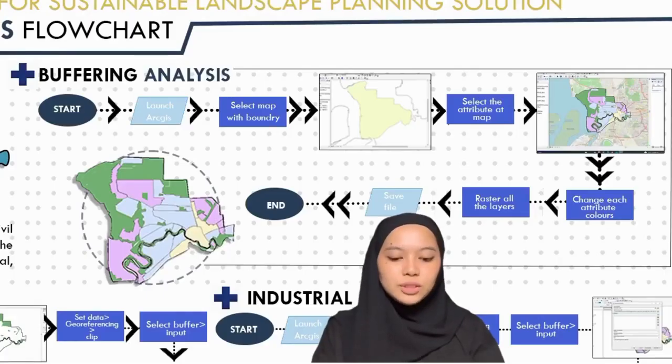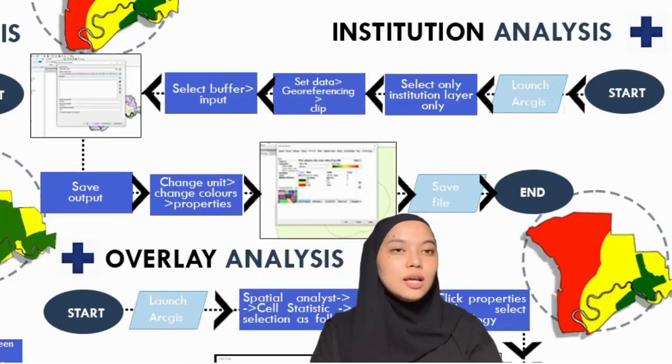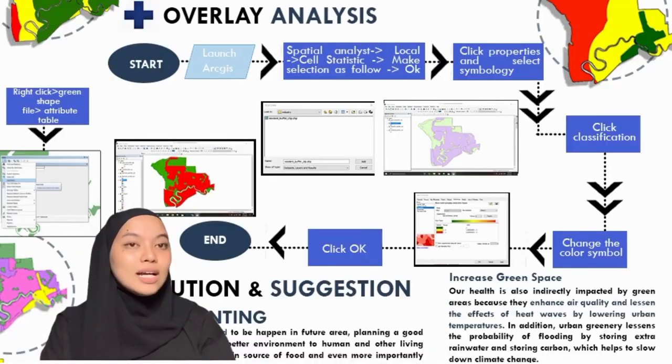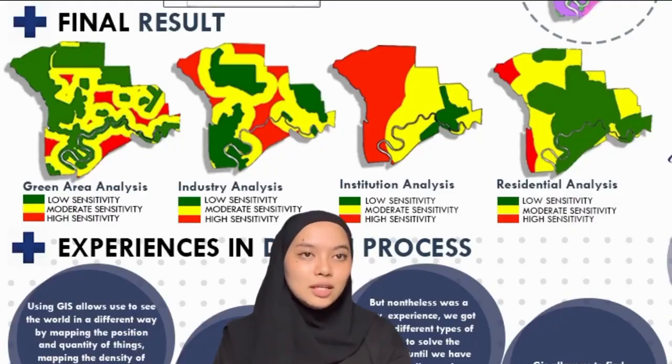So this is a flow chart for buffer, green area, residential, institution, and industrial. And for raster overlay analysis. And this is the final result for the analysis. Through the same analysis method, it can also identify potential temperature rise for the urban heat island that will potentially occur in Port Klang.